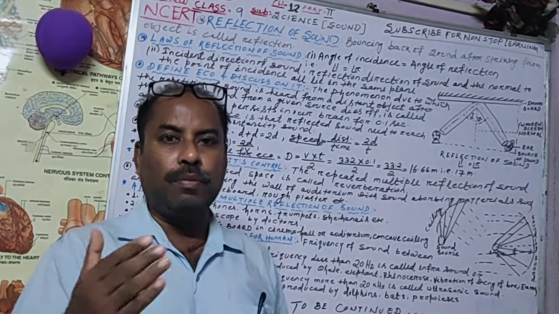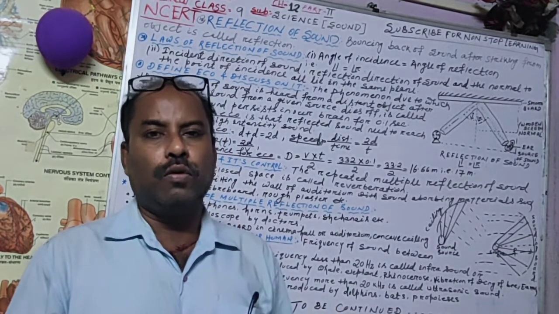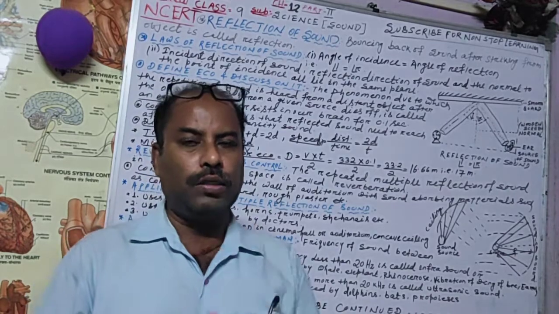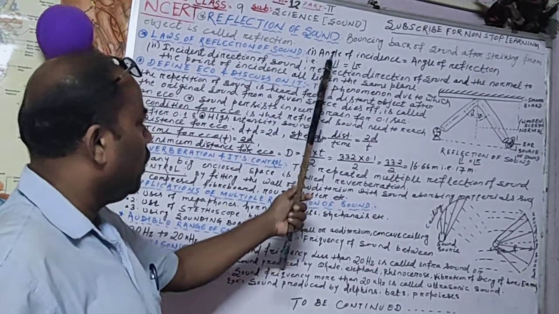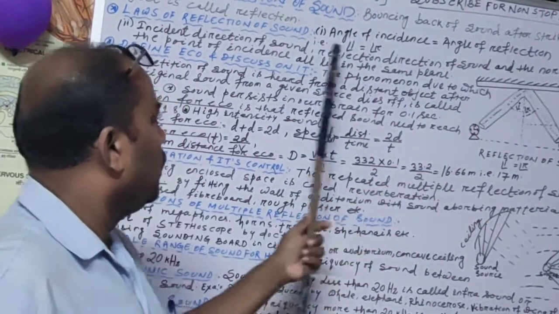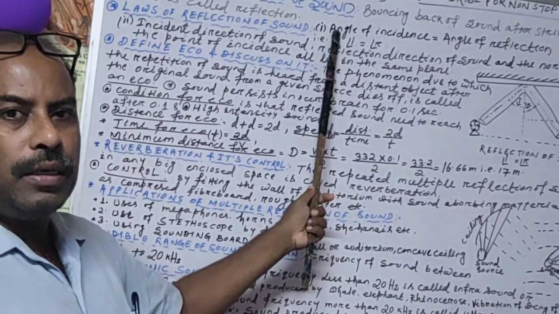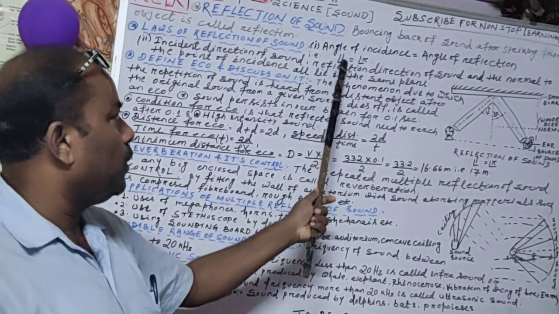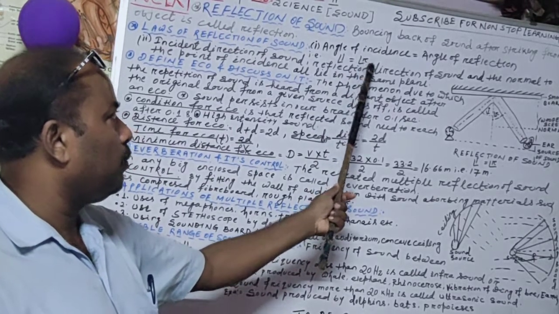In light, laws of reflection are there. In class 10 you will get it. So similarly, sound also obeys the laws of reflection. Two laws of reflection are there. The first law is known as: the angle of incidence is equal to the angle of reflection. That is, angle I is equal to angle R. I means the angle of incidence and R means the angle of reflection.